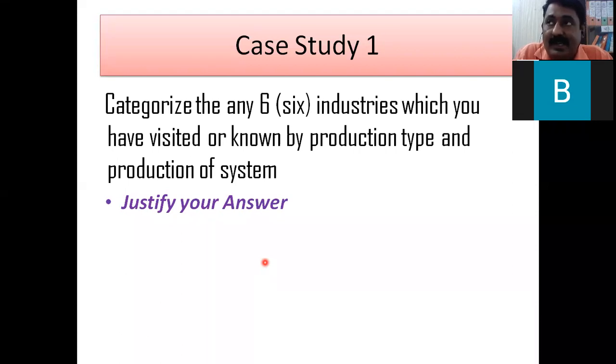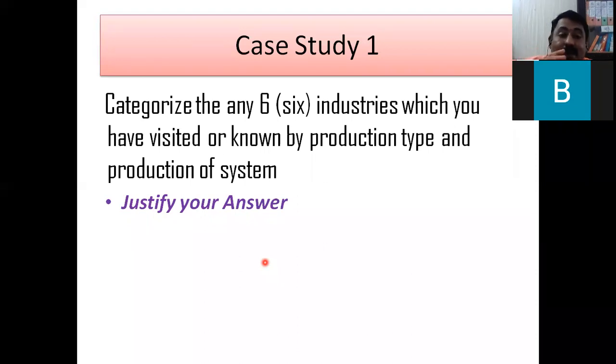And again it is make to stock. It is not the case that someone asks for sugar, I want 100 kg sugar, and then a cumulative order is given to the sugar industry, saying this year you have to manufacture, for example, 5,000 tons. No, irrespective of orders, the sugar industry is manufacturing the sugar.